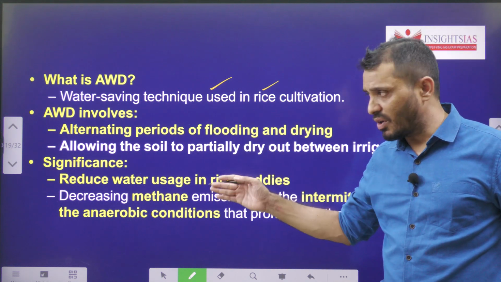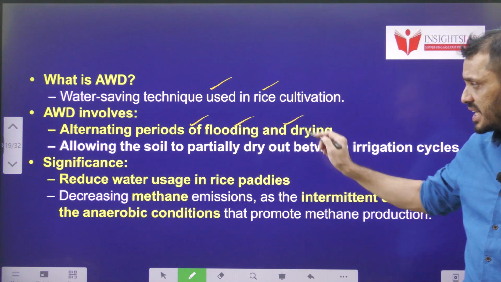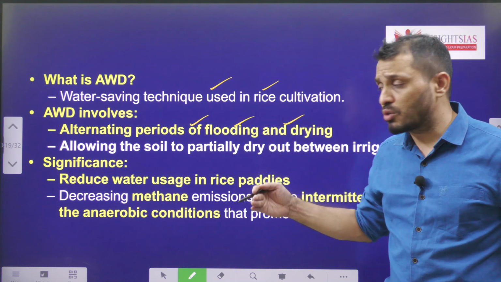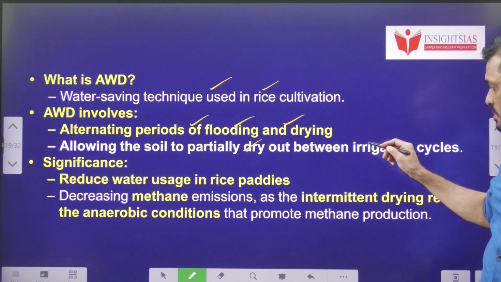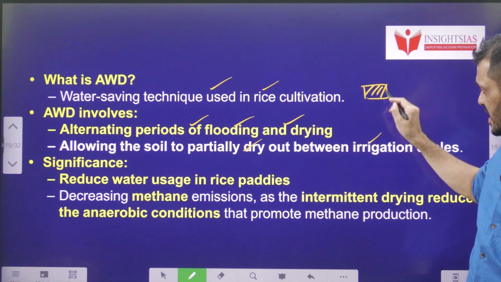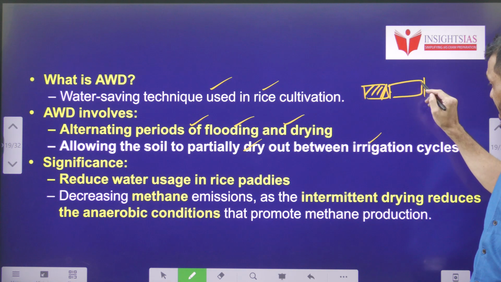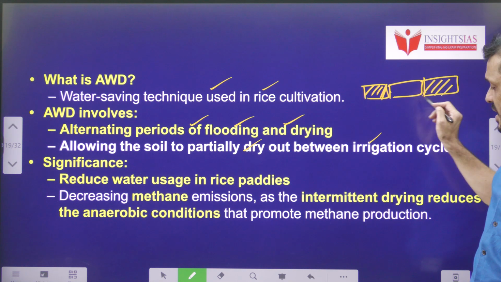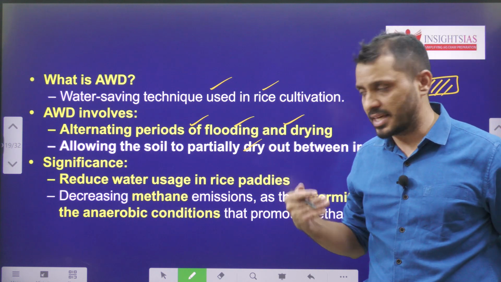This particular thing involves alternative periods of flooding and drying, so that they allow the soil to partially dry out between the irrigation cycles. That means this will be one irrigation cycle, then this will be the dry cycle, and there will be another irrigation cycle. This is about alternate wetting and drying.